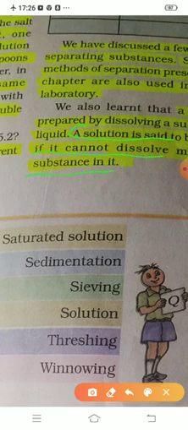Now comes sedimentation. What is sedimentation? Settling down. Sedimentation, that is settling down. Settling down of heavier component of a mixture after adding water. Example of this sedimentation is sand plus water. If you leave it like that, what will happen? The sand will settle down. That is known as sedimentation.